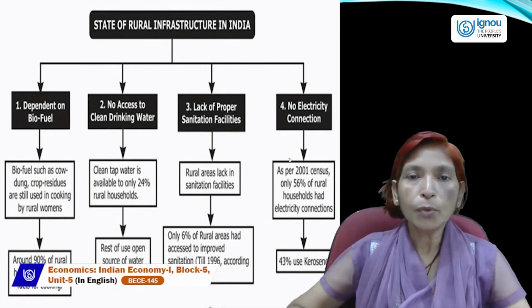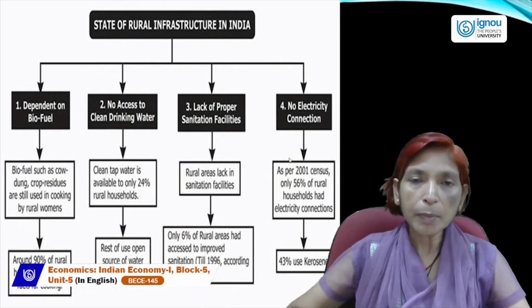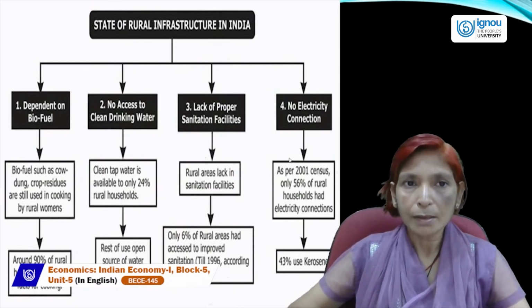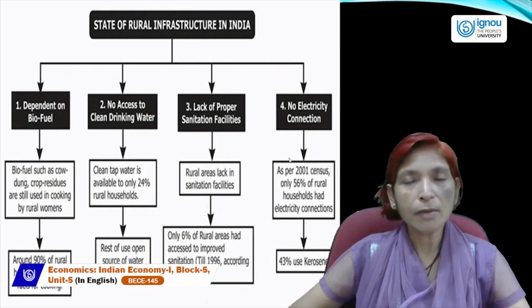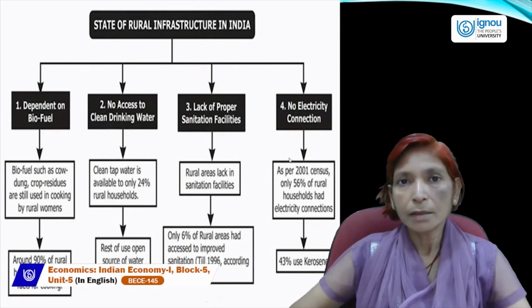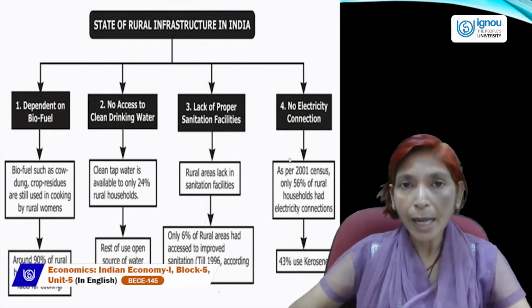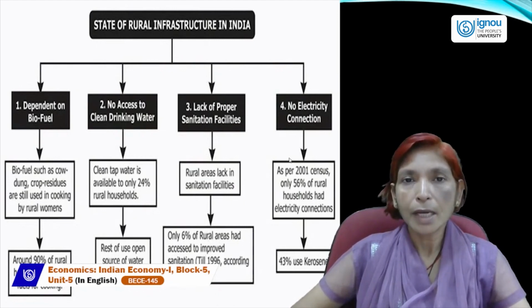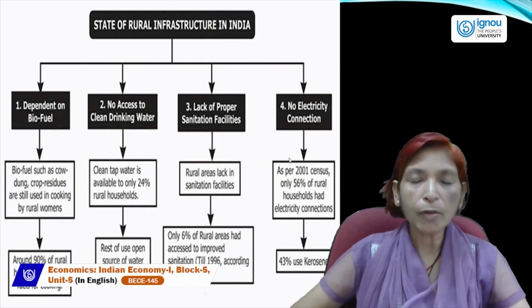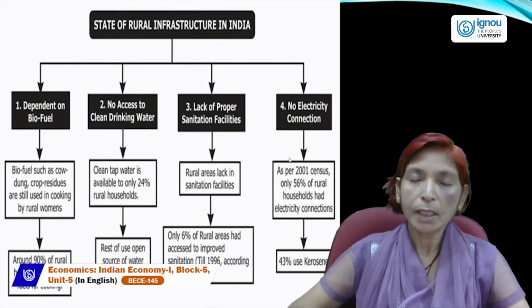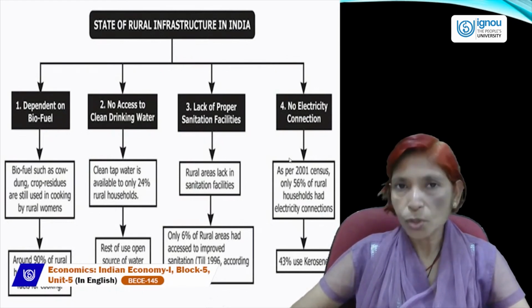So, in rural areas, where 70% people are still living, infrastructure facility is not available compared to the urban area. Rural area has a lack of both types of infrastructure, economic as well as social.